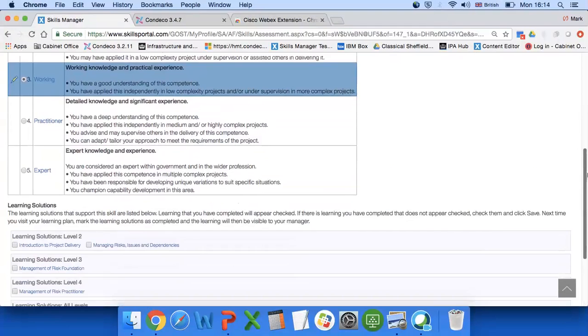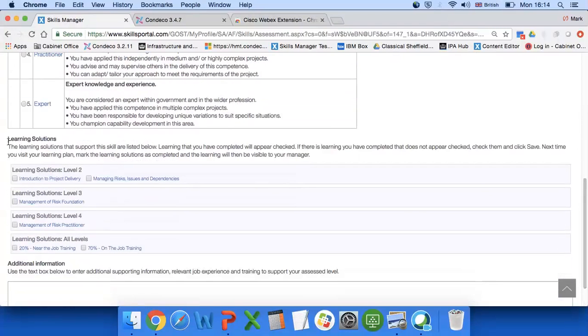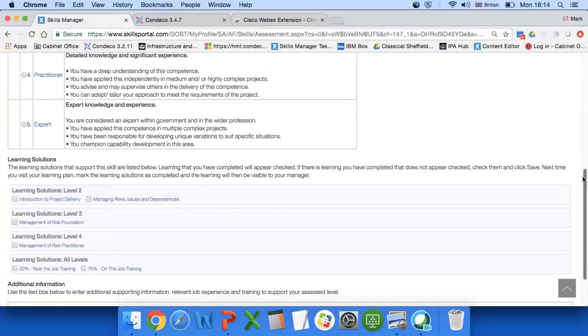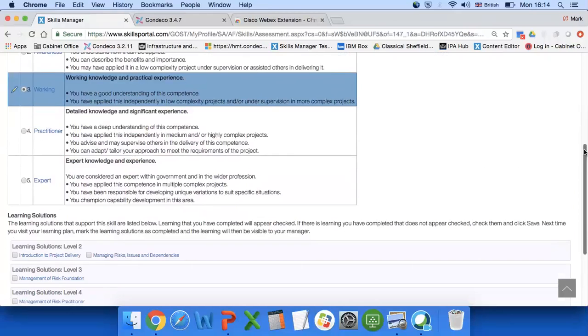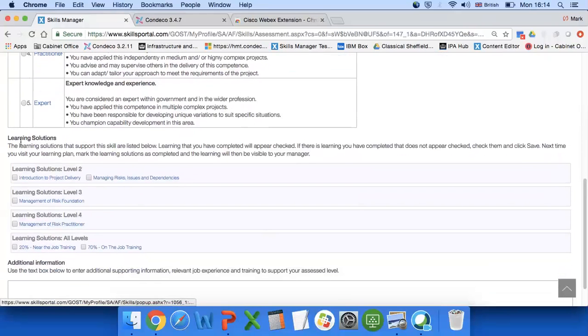But what you may have noticed here is there's a section called Learning Solutions. And the whole point of that is to identify if there's any learning that you can identify that will help you develop that capability in that particular area. So in this example around risk and issue management, it's showing at working level. So what I can do is look at the Learning Solutions section, and so I can see here there's something that will take me on my journey towards level 4.